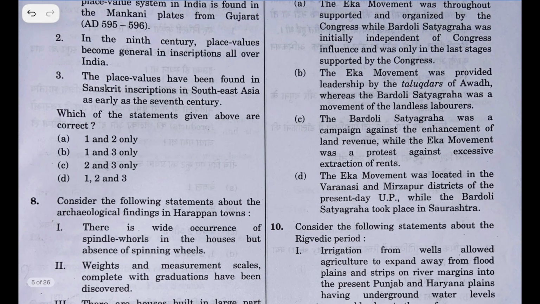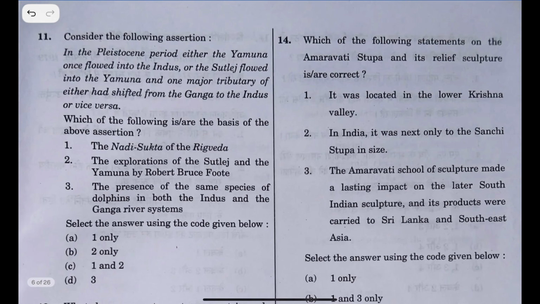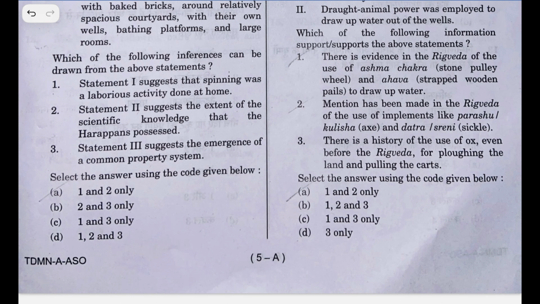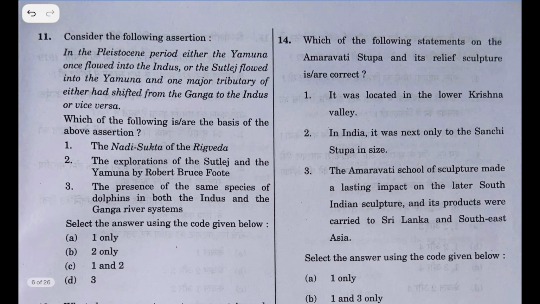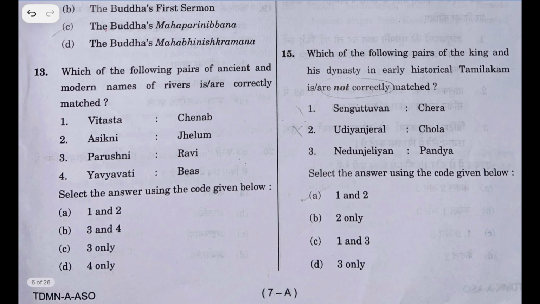Seventh question. These are all history questions. I'm going to come and cover these questions later because even I have no idea about this. I don't want to give you any wrong information about this. Let's go to the other section. So this question is very interesting.